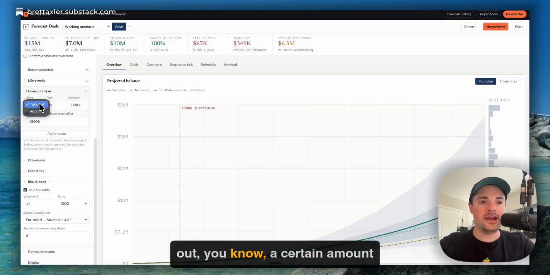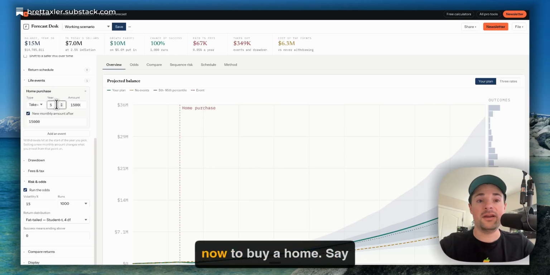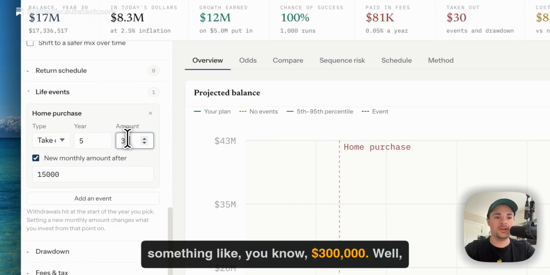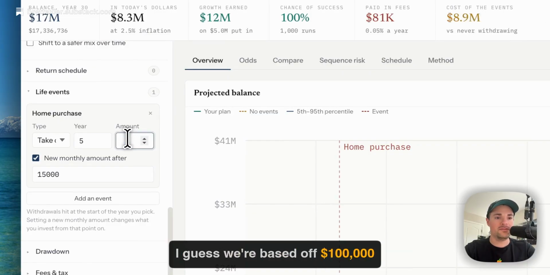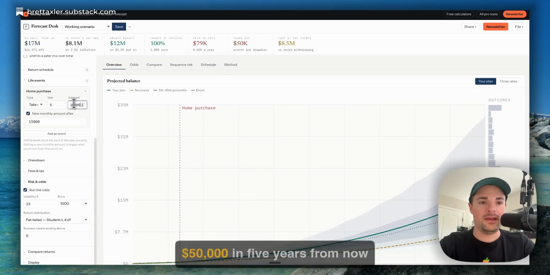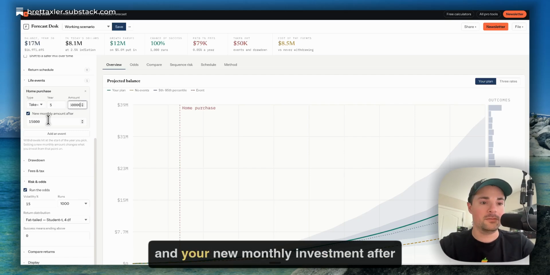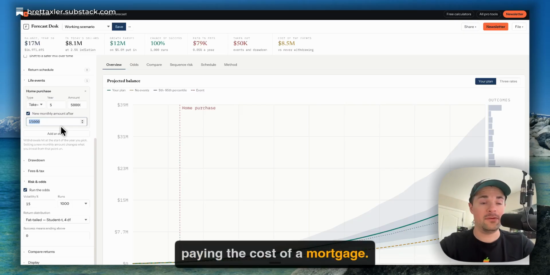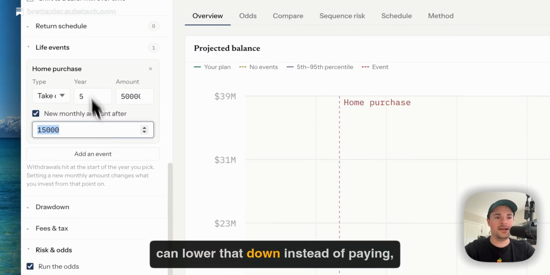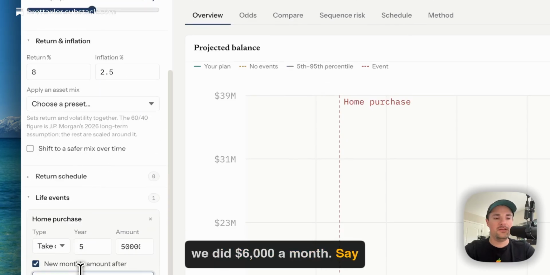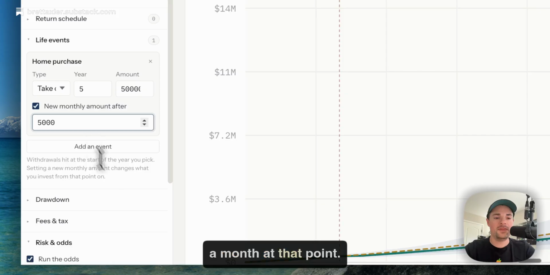Say that you want to take out a certain amount of money in 5 years from now to buy a home. Say you want to take out something like 300,000. Well, we're based off of 100,000 here, so we might want to say $50,000. If you want to take out $50,000 in 5 years from now, your new monthly investment after that might go down if you're paying the cost of a mortgage. So you can lower that. Instead of, what did we do, $6,000 a month, say you can only put in $5,000 a month at that point.